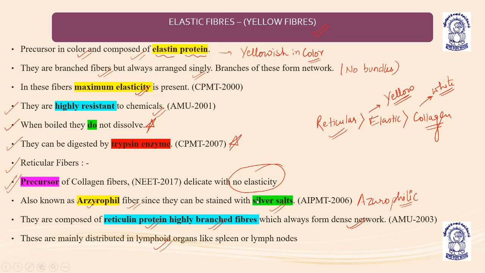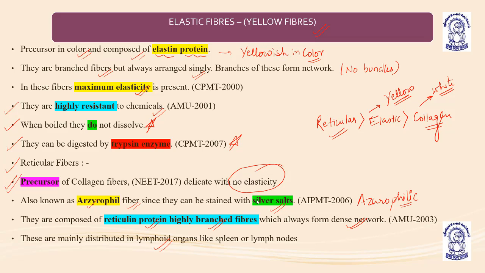In case of elastic fibers, they are highly branched, but always arranged singly, not in bundles. The elastic fibers are very elastic in nature, and they are highly resistant to chemicals. When boiled, they do not dissolve, and they can be digested by the trypsin enzyme.